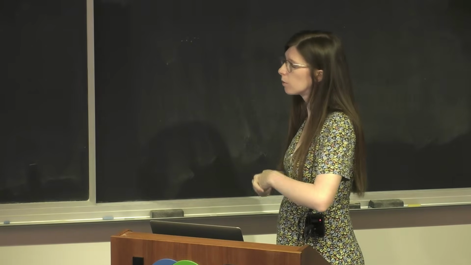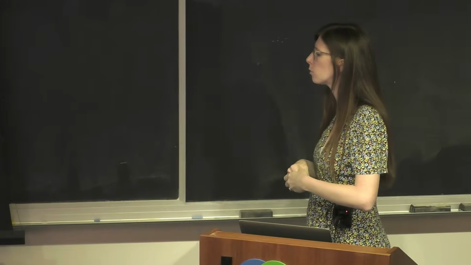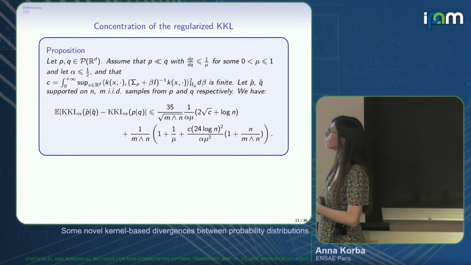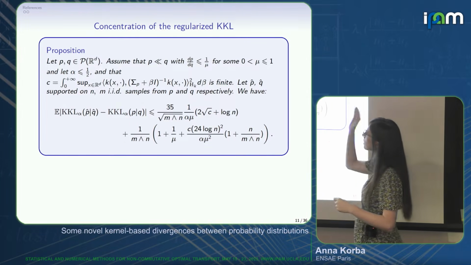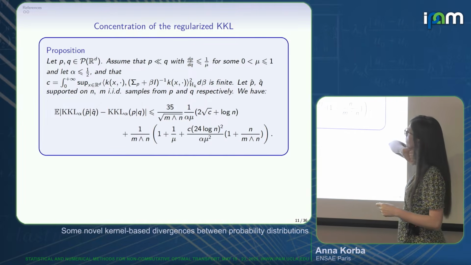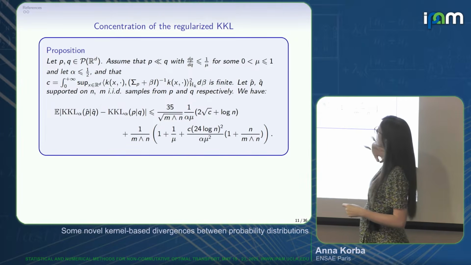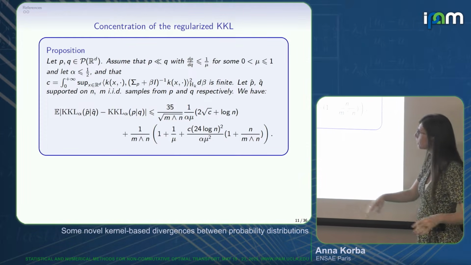So our first important result was the following. We wanted to understand, and we could show, how this object, the KKL alpha, behaves when you compare an empirical distribution versus its population version. Okay, how does it behave with respect to the dimension, for instance? And we had rates that are independent of the dimension. So our conditions were the following. Here we assume P absolutely continuous with respect to Q, with some bound on the density ratio, some mild bound on alpha. We need a quantity that I could detail that basically hides a bit something on the fact that P has a full support.